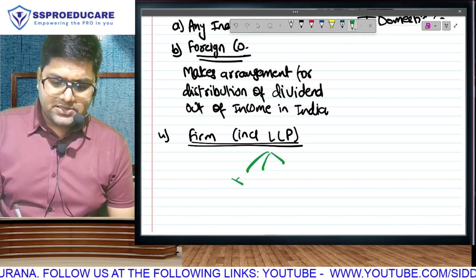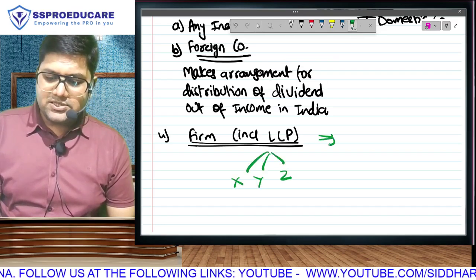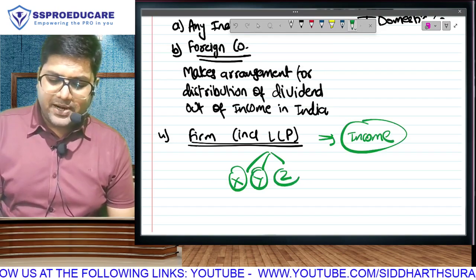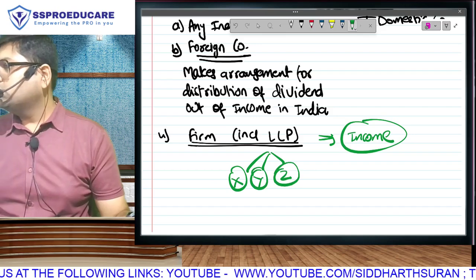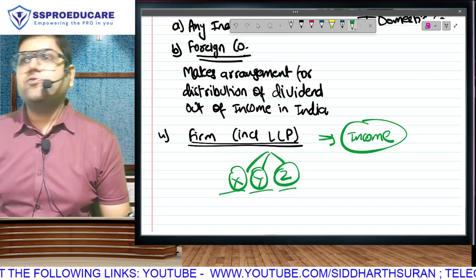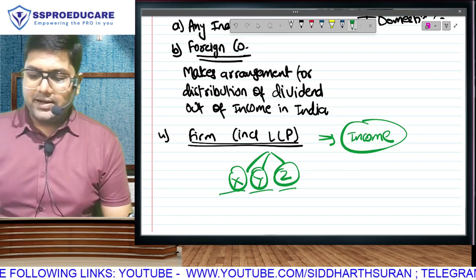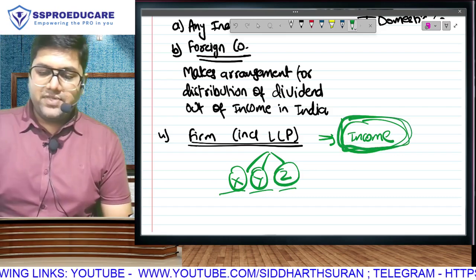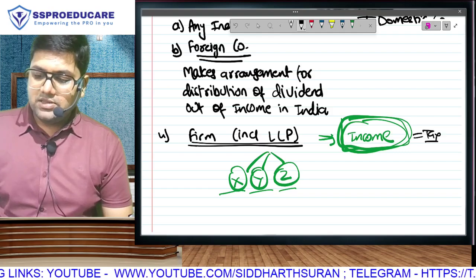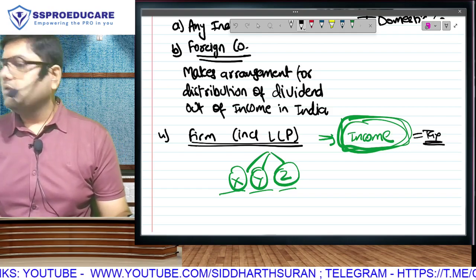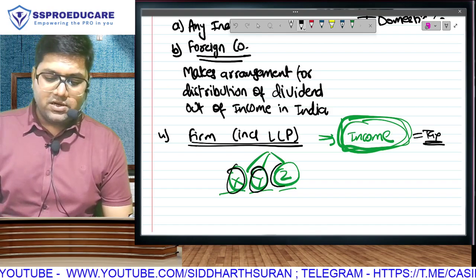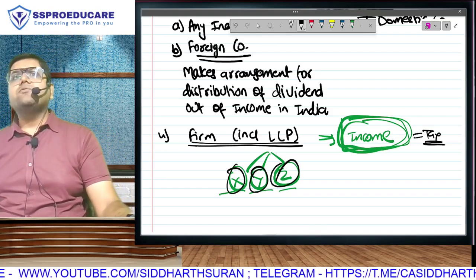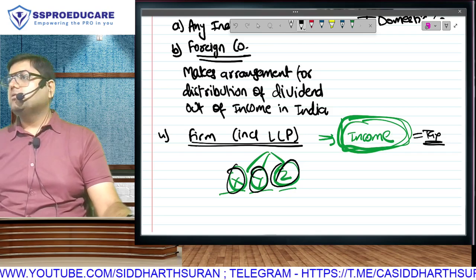There will be many partners, X, Y, Z. The firm will earn some income. Will this income be distributed amongst the partners in their profit sharing ratio? That means we will have to take tax from every individual partner. Okay, idea: make the firm assessee liable to pay tax, so there will be tax on the firm itself. And after paying tax, we can distribute the income to the partners. We don't have to take any tax from the partner. Make sense?